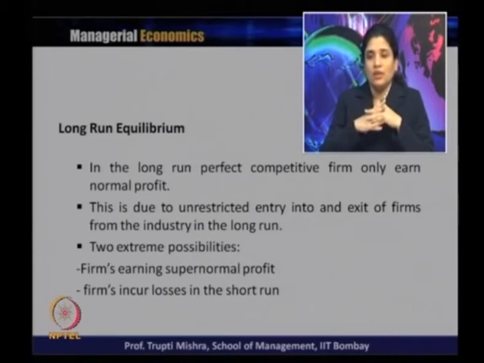Generally, two extreme possibilities may happen. We can discuss these two extreme possibilities, and from there we can lead to why the firm only earns the normal profit in the long run. One, firms earning supernormal profit, and second, firms incurring losses in the short run. In the first case, the firm is earning supernormal profit. Taking this as a situation, let us see how the firms end up in a situation where they just get the normal profit.